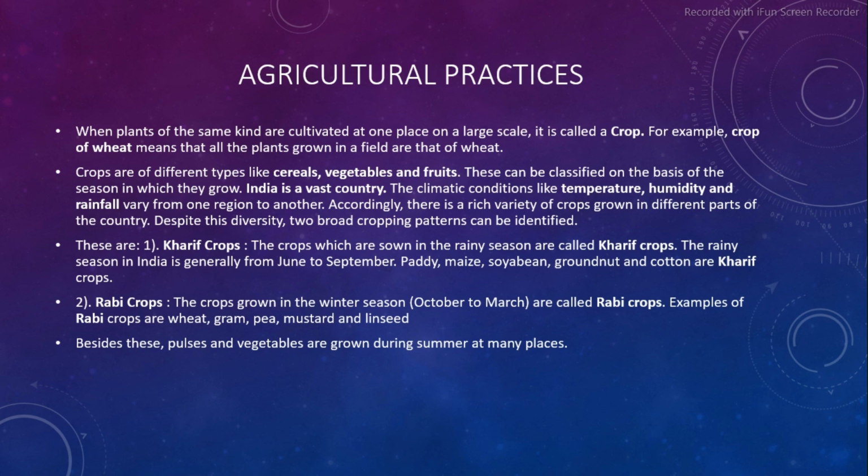In NCERT, there is no mention of it, but on the basis of seasons there is also the Zaid crop, which is grown in the summer season. Besides these, pulses and vegetables are grown during summer at many places. So these pulses and some vegetables are examples of Zaid crops.